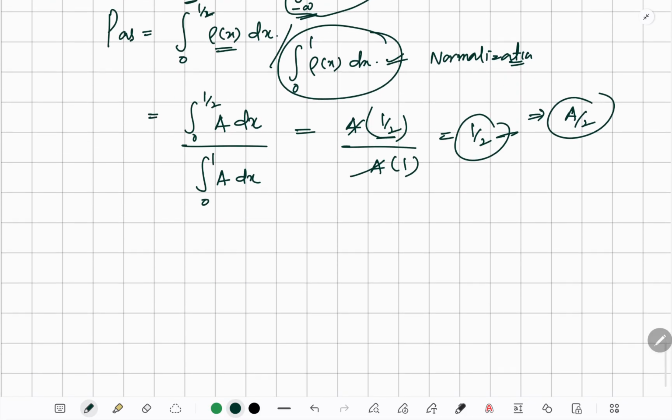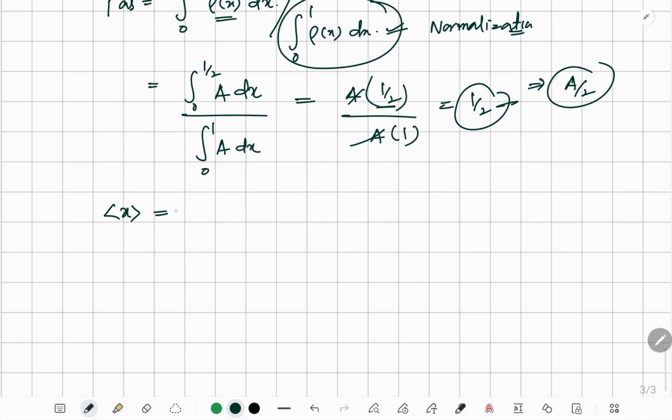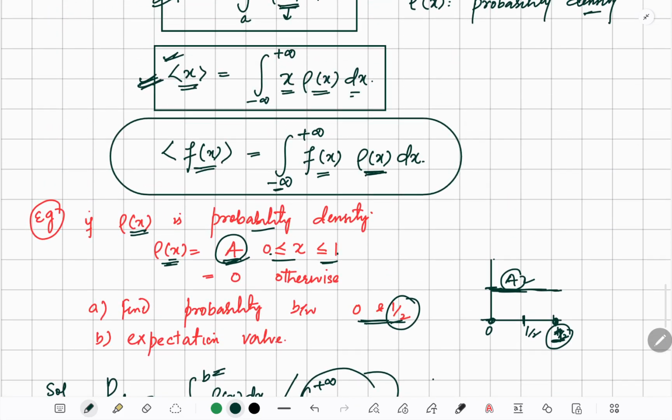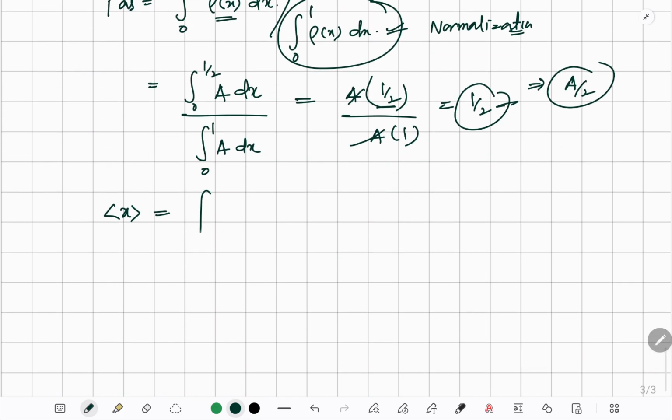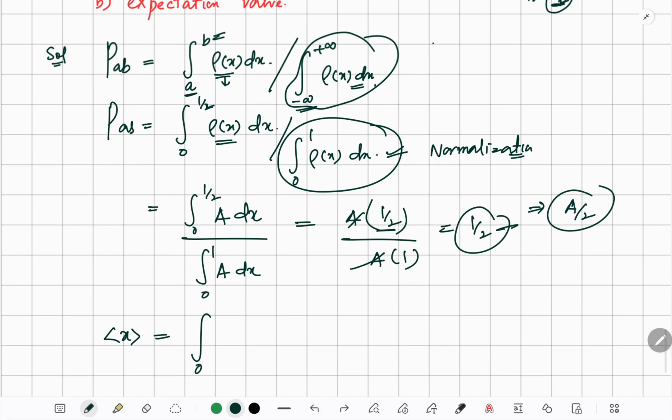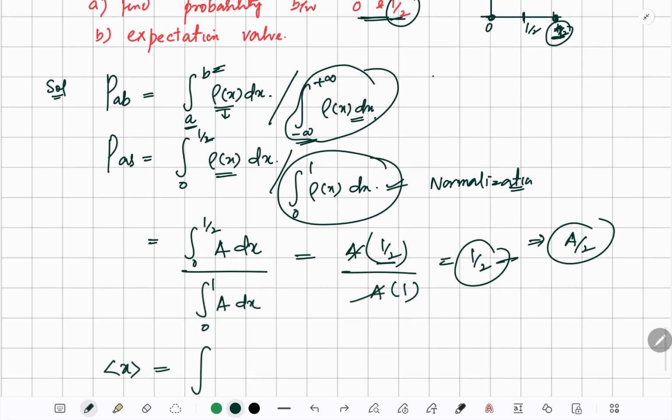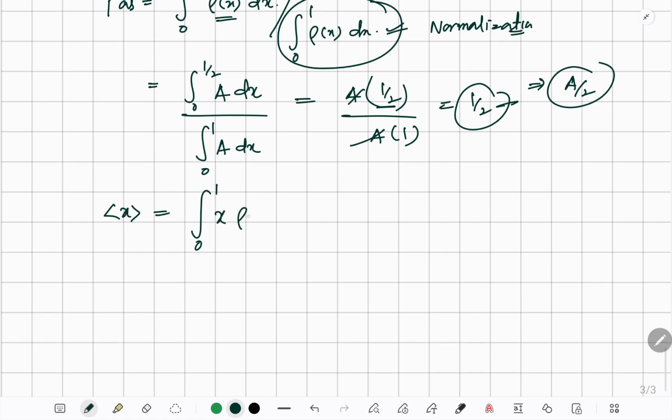Okay, so similarly the expectation value of x is given by the range. We have 0 and 1 by 2, but we don't need to take care of that, so it's like 0 to 1, x into the probability density dx divided by whatever the whole range is, the integral from 0 to 1 of rho of x dx.